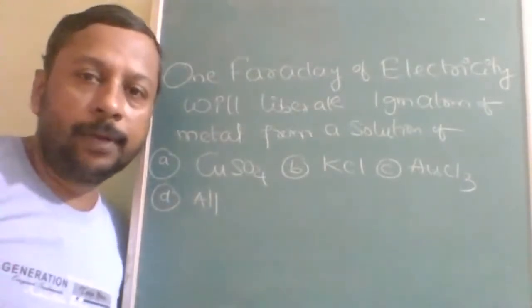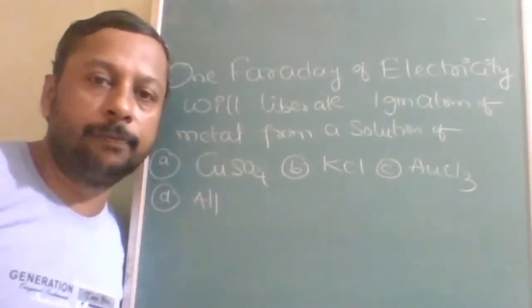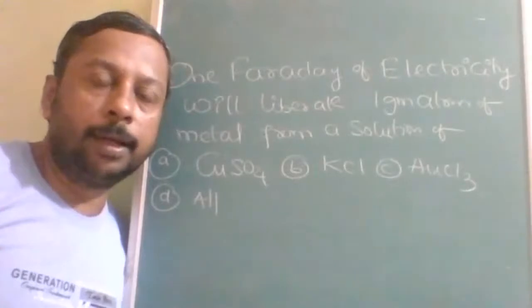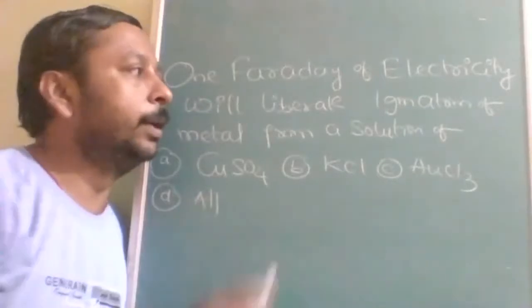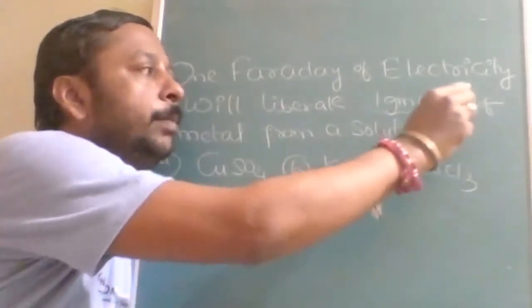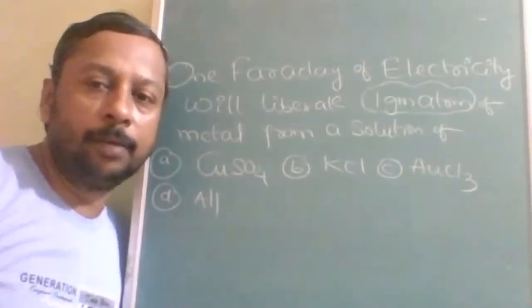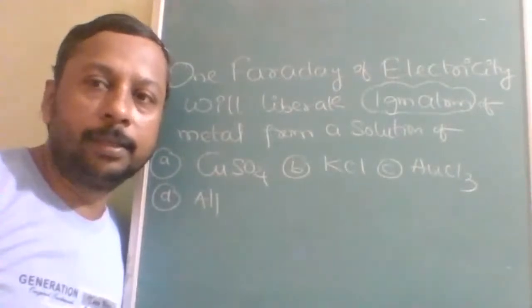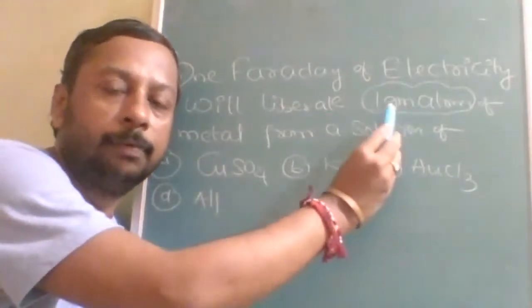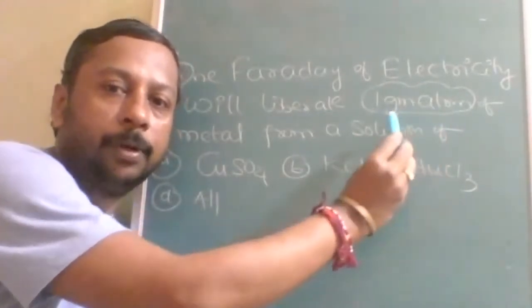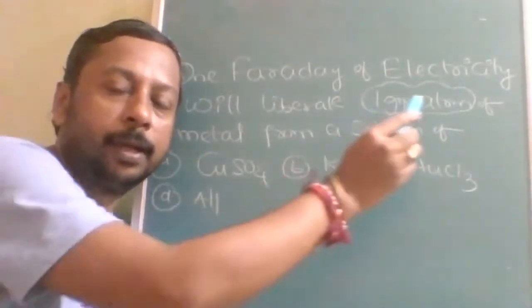Okay, next: 1 Faraday of electricity will liberate 1 gram atom of metal from the solution of... Okay, this question is deliberately given to understand the difference between 1 gram equivalent and 1 gram atom. 1 gram atom means 1 mole. 1 equivalent means divided by the equivalent factor. Understood? Suppose the word is 1 gram equivalent, that time the option will be all. Understood? 1 gram atom is 1 mole.